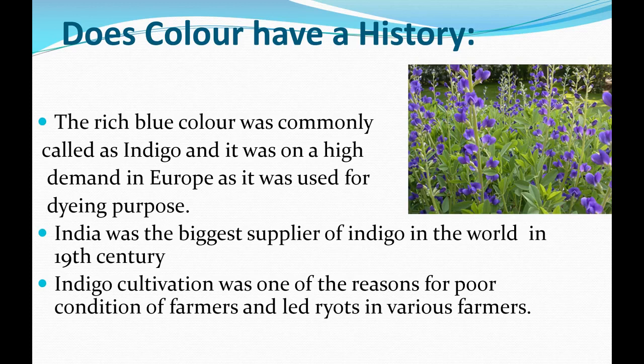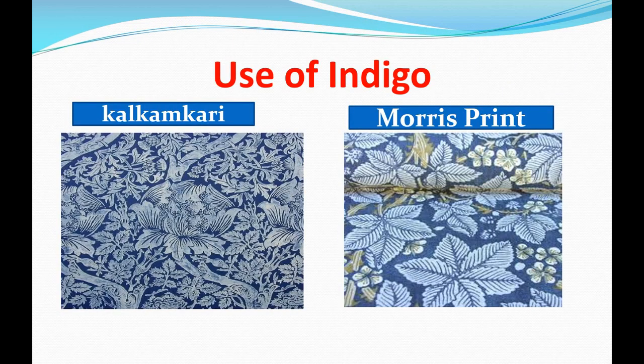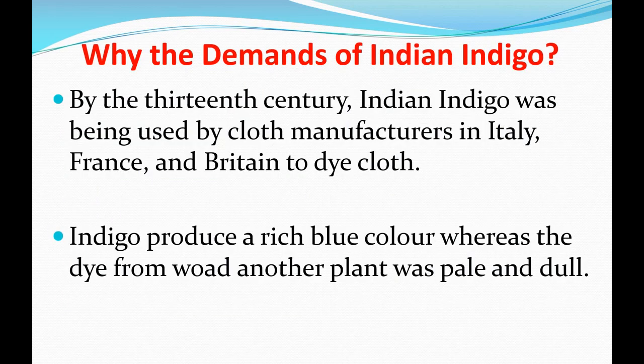Indigo cultivation was one of the reasons for the poor condition of the farmers and led to riots in various regions. Now I am showing you two types of cloth, kalamkari and Morris print, in which indigo was used for coloring. You can see that the blue color or print is there, in which indigo powder was used. Yes. Next, why was there demand for Indian indigo?